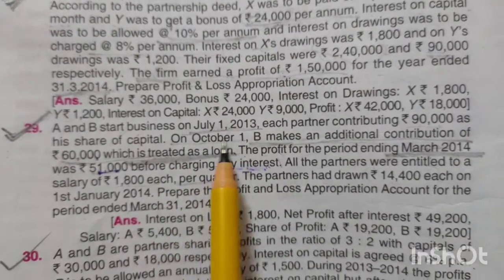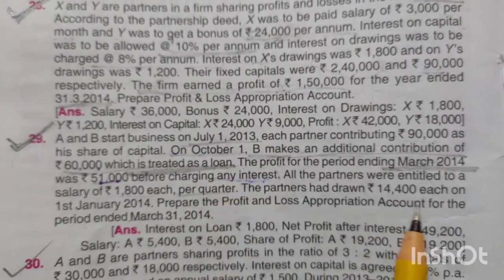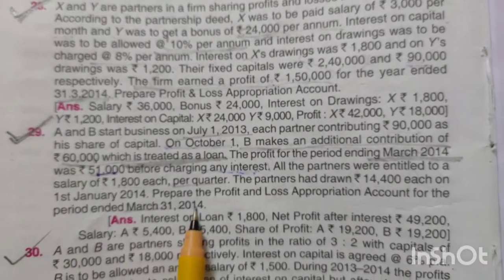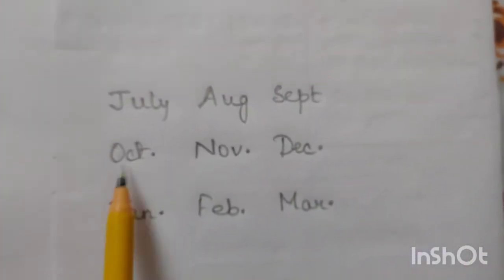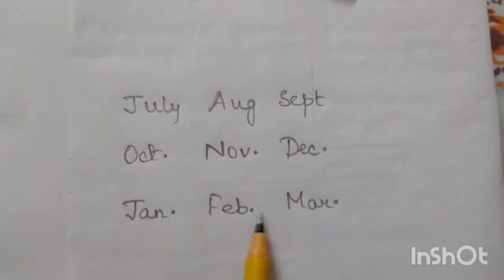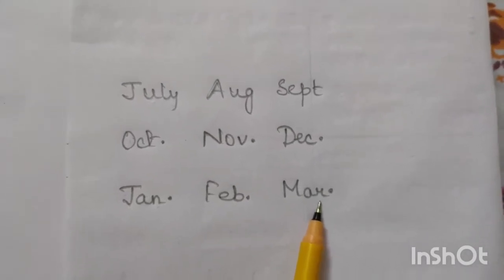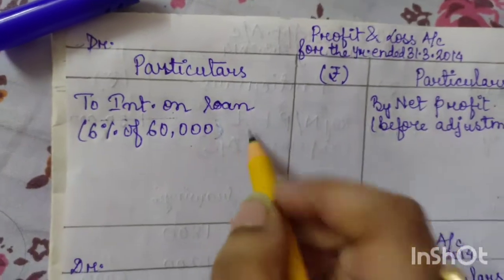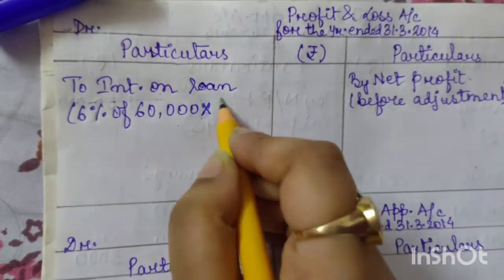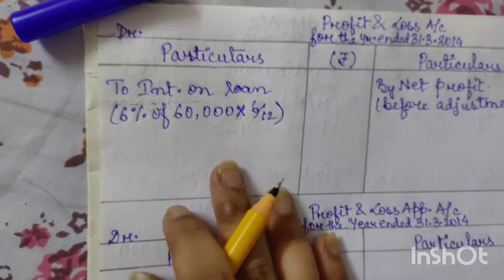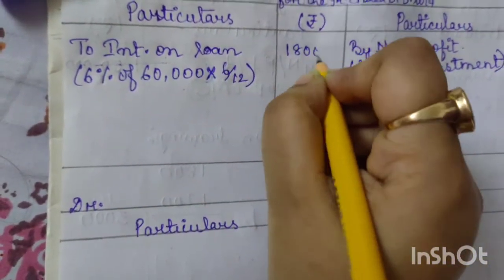Now when he has given the loan on October 1, and our year ends at March 31st, for how many months we are going to pay interest to the partner? If he has given loan in October, that means from October if we count 1, 2, 3, 4, 5, 6, 6 months. So for 6 months we will pay interest to the partner. That means we will write here into 6/12. Now after the calculation, the interest on loan will be 1800.